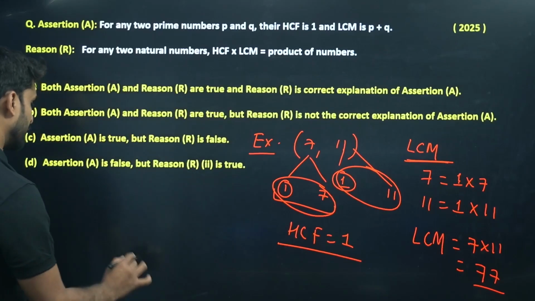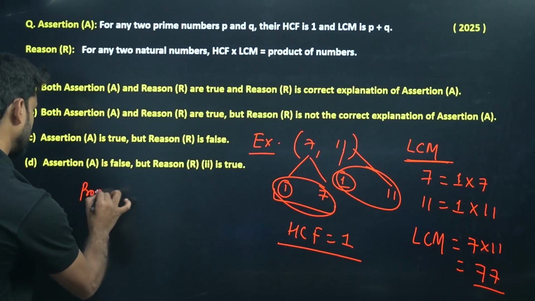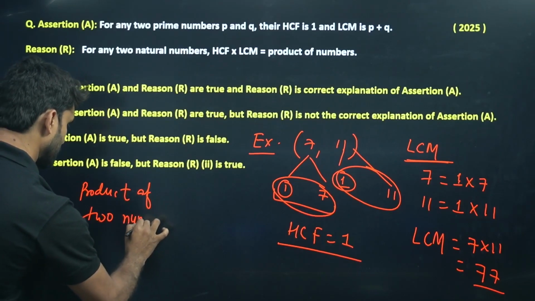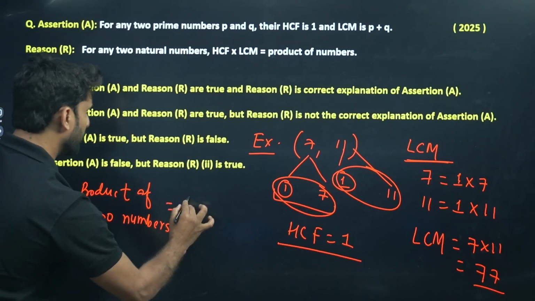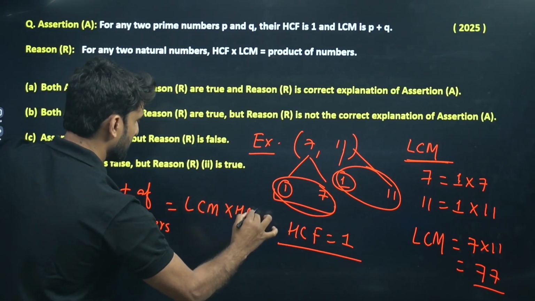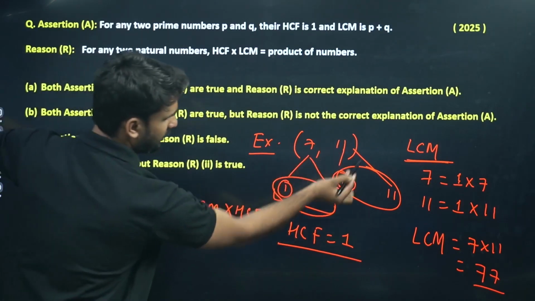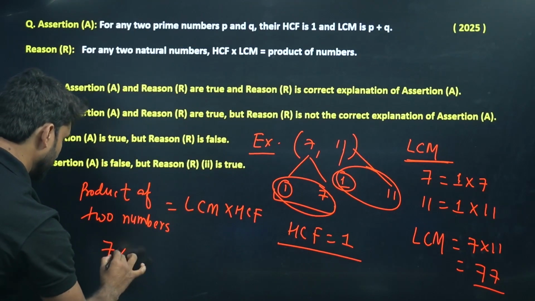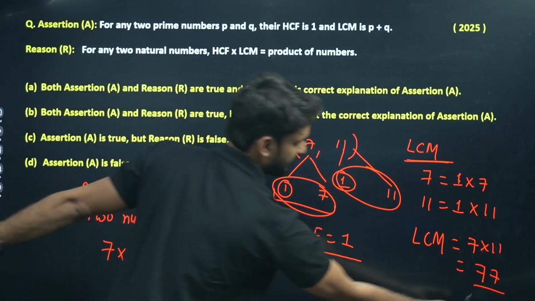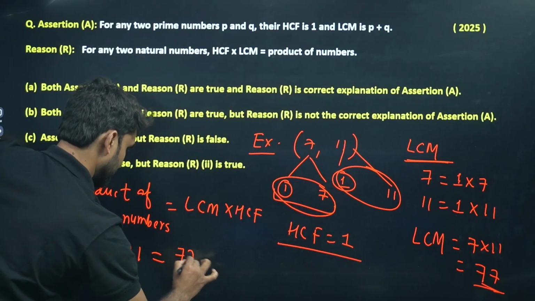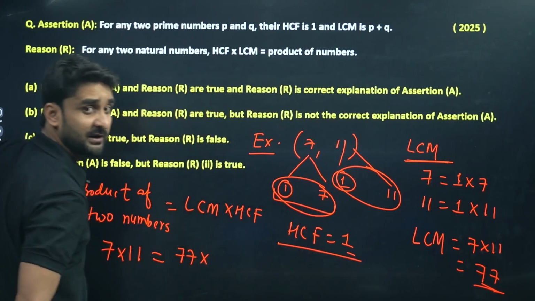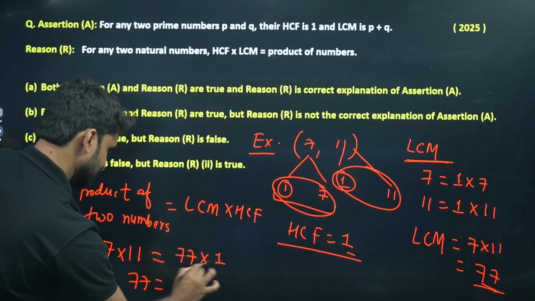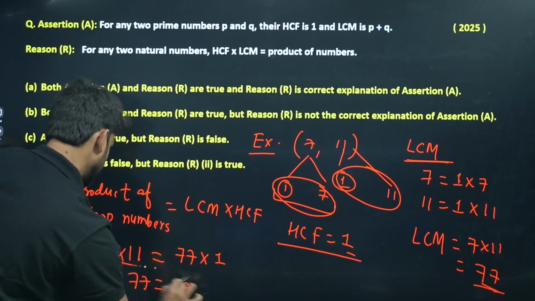The product of two numbers will always be equal to the product of their LCM and HCF. This is proved. For the two numbers I took as an example, the product is 7 into 11, which is 77. The LCM is 77 and the HCF is 1. So 77 into 1 is 77, hence proved.